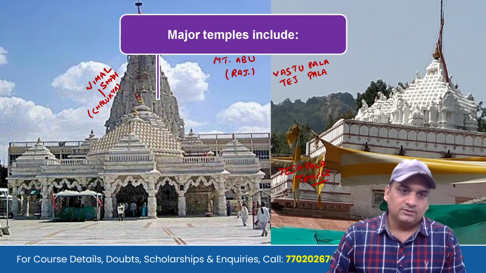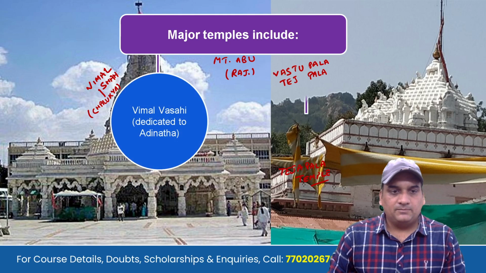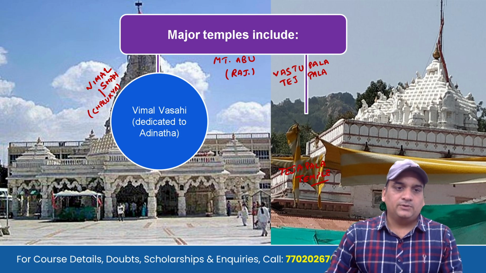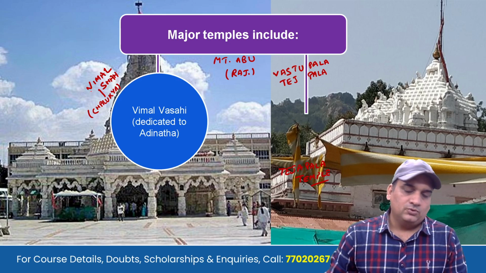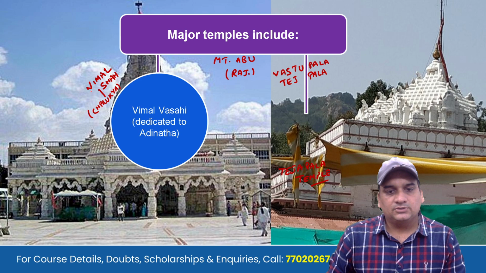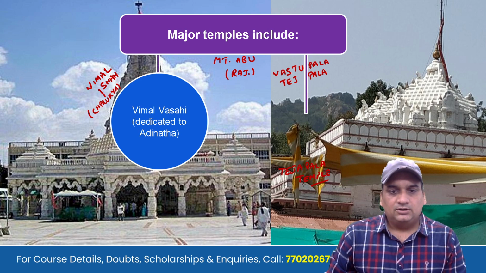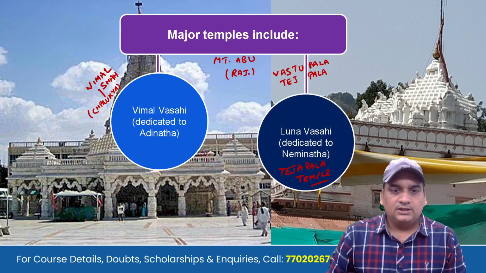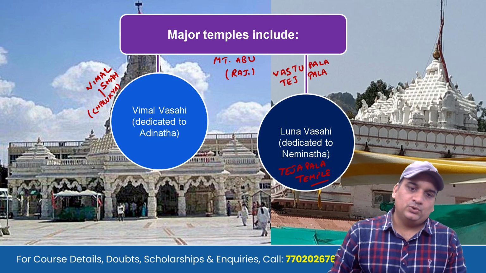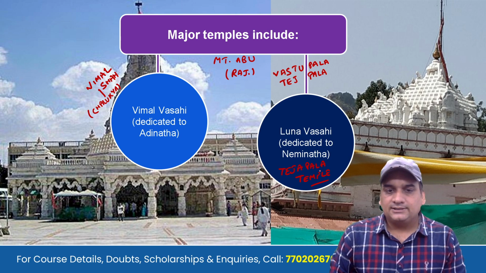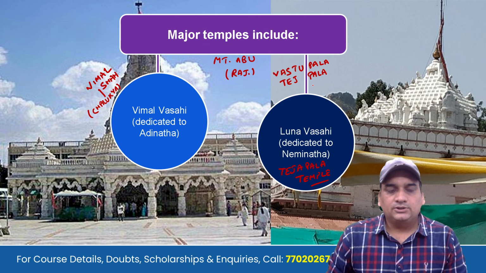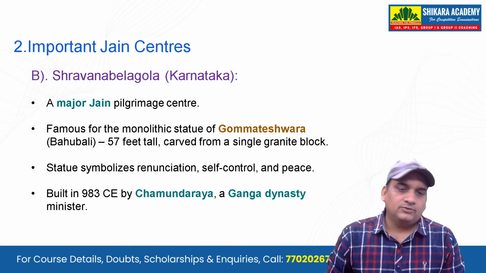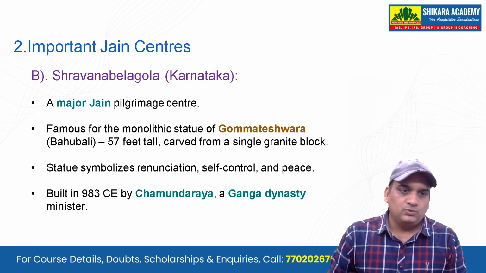And then major temples, we are still talking about Mount Abu, the Dilwara temple. As we have seen, the 5 temples were built. One of them was Bimal Vasahi, that was dedicated to Adinath. It was built by Bimal Shah, from Chalukyas he comes. And then we have the second one, the Luna Vasahi. It was dedicated to Neminath, also known as Tejapala temple. Why Tejapala temple? Because it was built by Vastupala and Tejapala. So these two are one of the temples in Dilwara, Mount Abu.